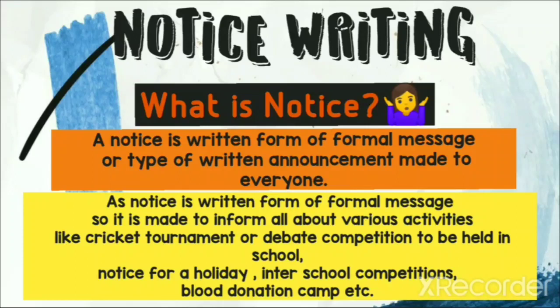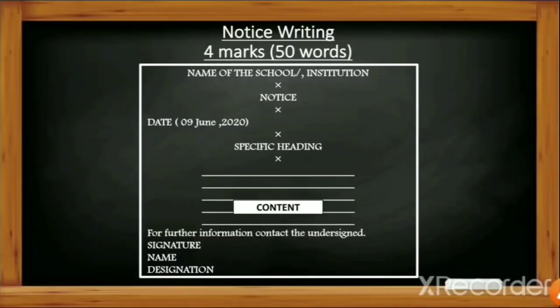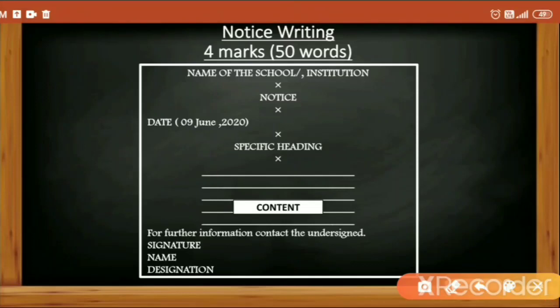So now let's see the format of a notice. Notice writing comes for 4 marks and the word limit given is 50 words, which is very important to keep in mind. So let's see how the notice is written and in what sequence. Firstly, the box which you all are seeing is part of the format. So drawing the box and writing the notice inside the box is the foremost important thing to remember in notice writing. Clear? So at the very first, we would be writing the name of the school or the institution.